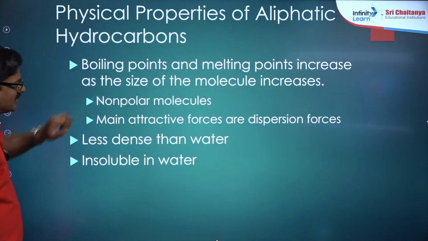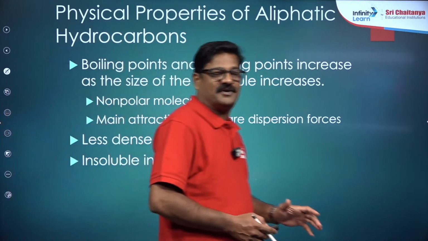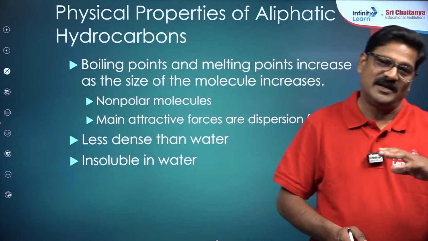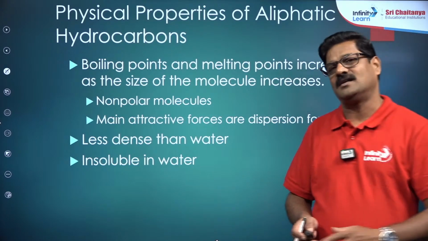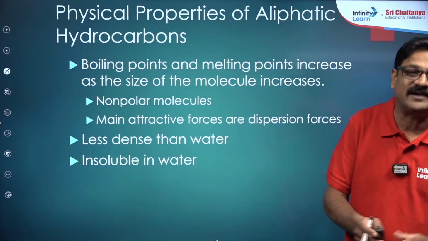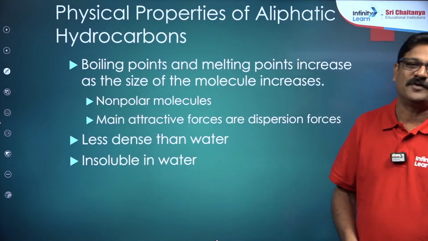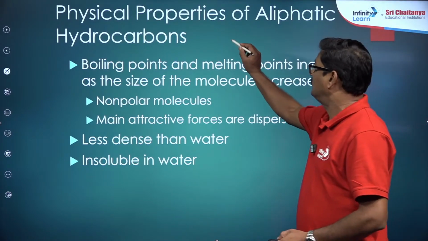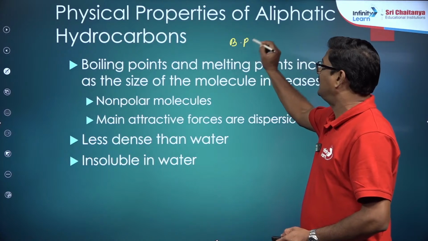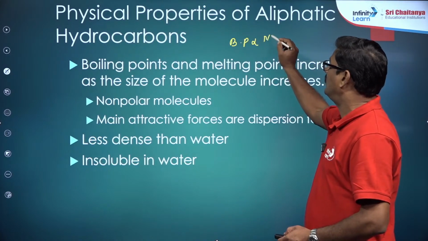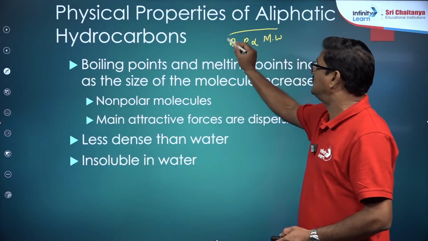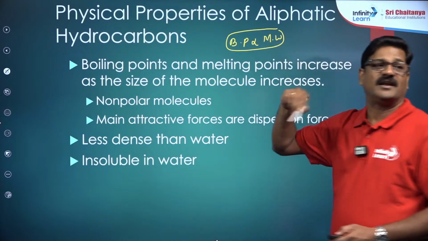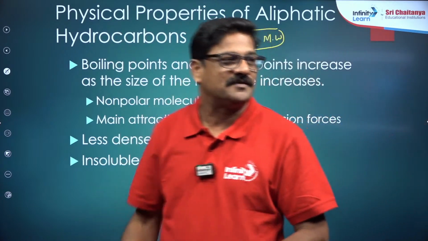The best trick I can say for hydrocarbons, whether alkane, alkene or alkyne, or any organic species: boiling point is directly proportional to molecular weight, which is directly proportional to the number of carbon atoms.